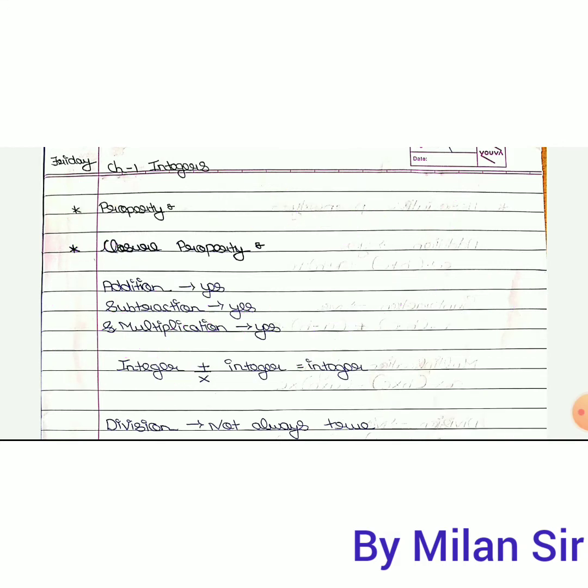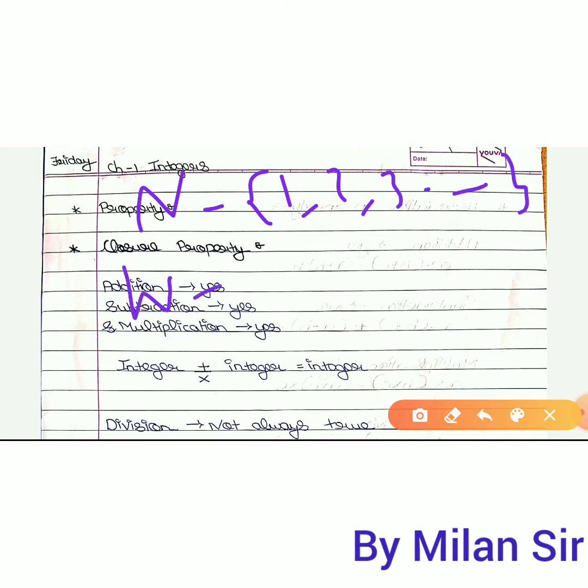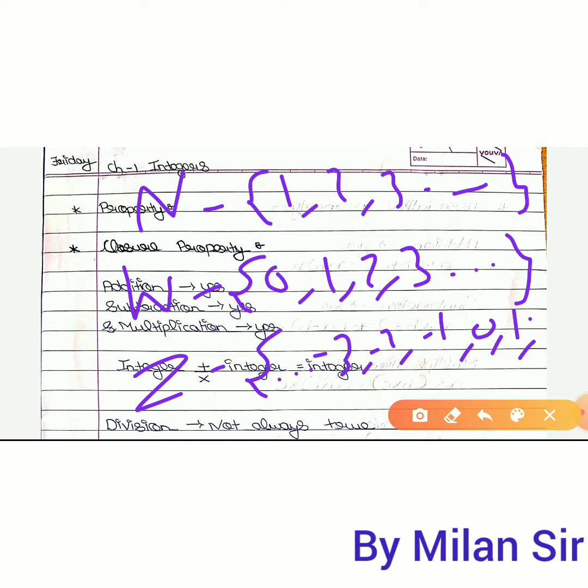For natural numbers, N is used and represents 1, 2, 3 up to infinity. Then W is whole numbers, which start with 0, 1, 2, 3 up to infinity. And Z represents integers: from negative infinity, -3, -2, -1, 0, 1, 2, 3 up to infinity.